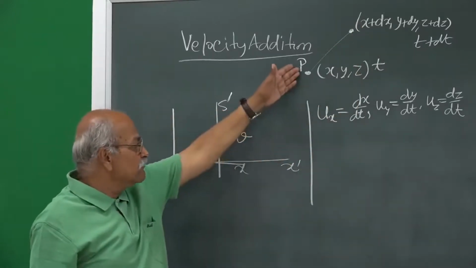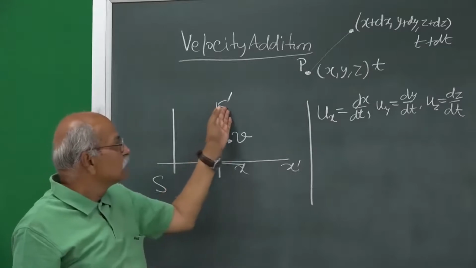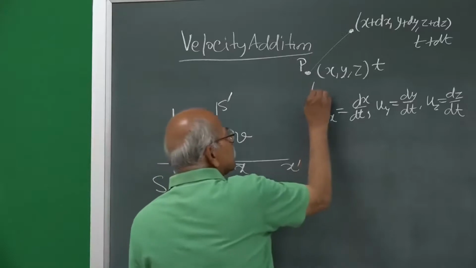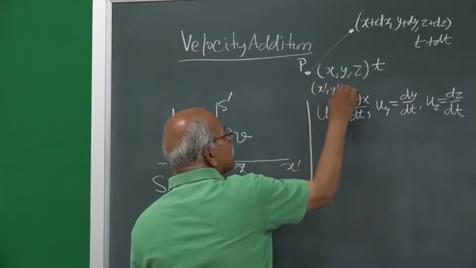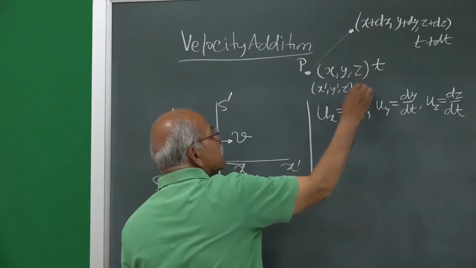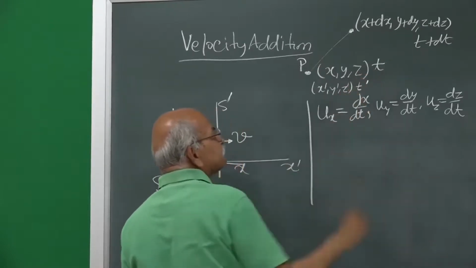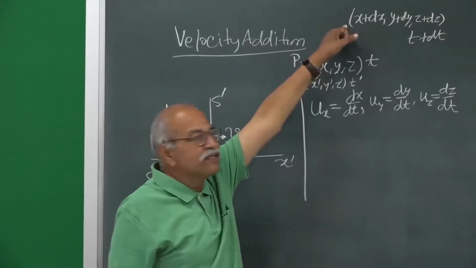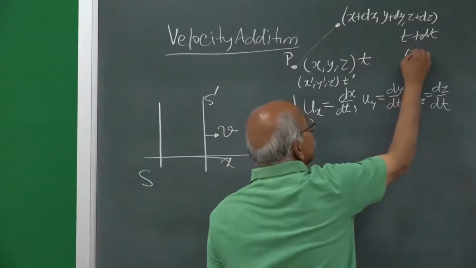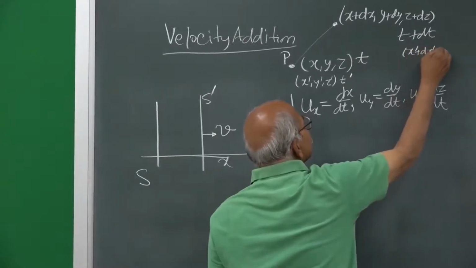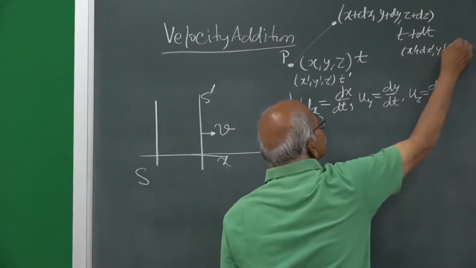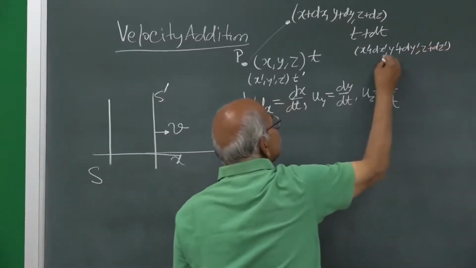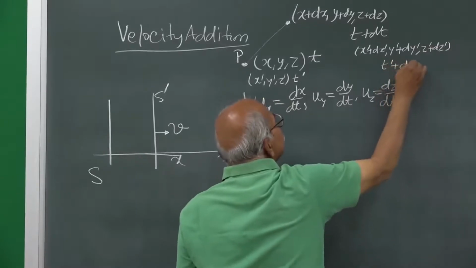The description, if you ask from S prime, where did the event occur? There will be some position described by x prime, y prime, z prime. At what time P was here? That will be t prime. This event here, where did the event occur? So, S prime description will be x prime plus dx prime and so on. And when did it occur? t prime plus dt prime.